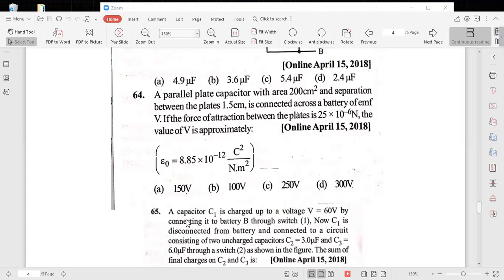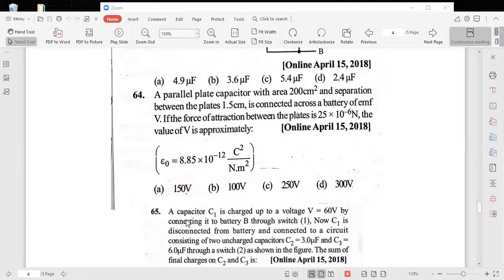We know energy stored is equal to Q square by 2C. Energy stored is Q square by 2 into C, where C is epsilon naught A by D, which is epsilon naught A by X since the distance between the two plates is X. Now, force, if you know the energy stored in the capacitor, is equal to the negative gradient of potential energy, minus dU by dx. That is equal to minus d by dx of Q square X by 2 epsilon naught A.